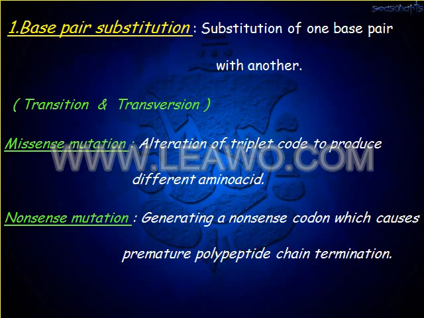So base pair substitution takes place in the form of transition or transversion, replacing one base pair with another base pair. In this, you will see the missense mutation, producing a different amino acid, and the nonsense mutation, which results in premature polypeptide chain termination.